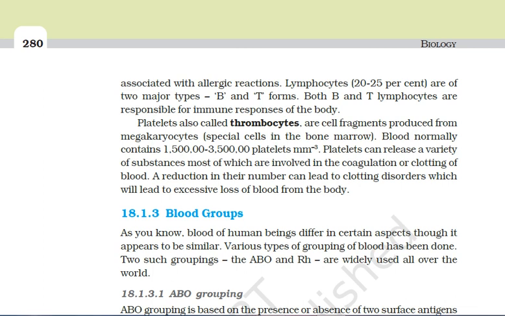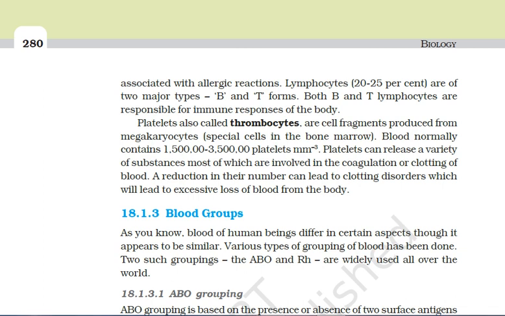Plasma also contains certain major proteins. They are fibrinogens, which help in clotting, globulins, which build up our defense mechanism, and albumins, which help in maintaining the osmotic balance.